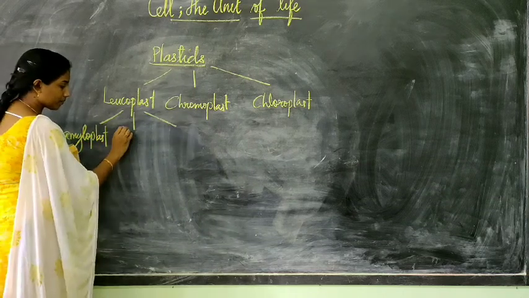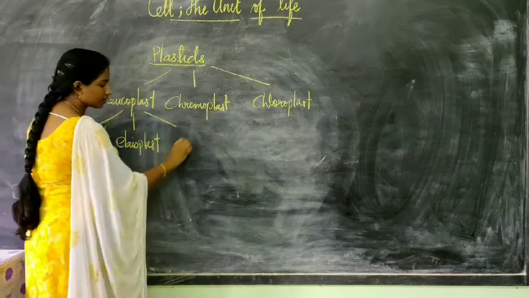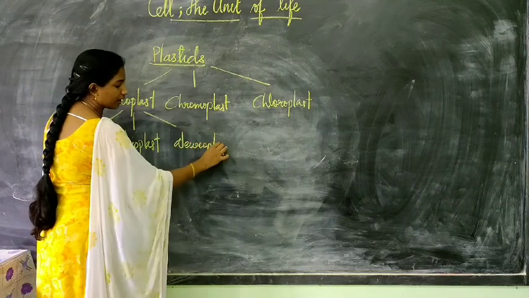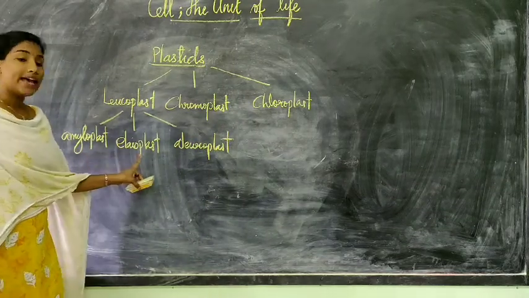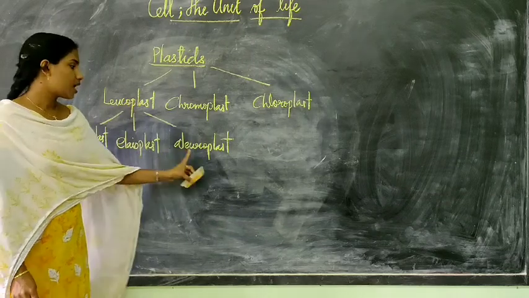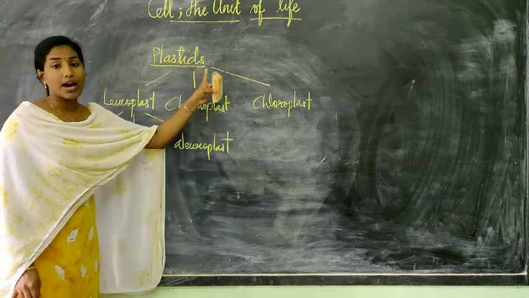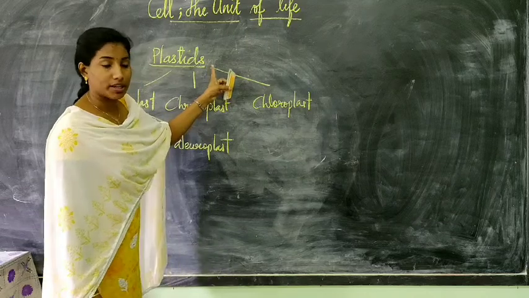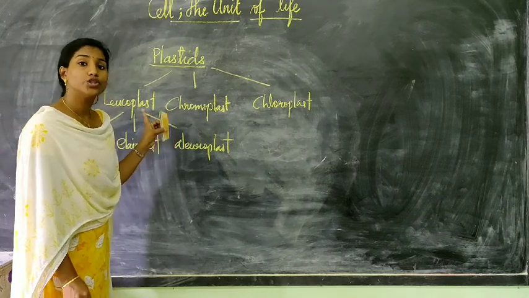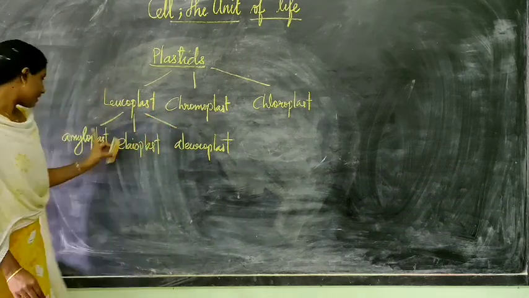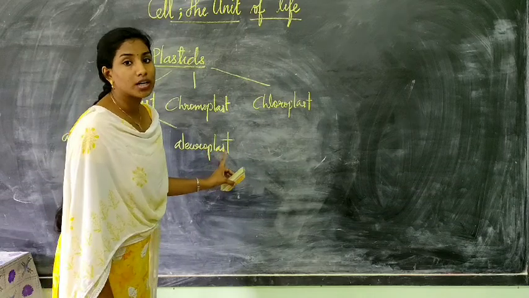Amyloplast, elaioplast, and aleuroplast. Amyloplast store carbohydrates. Elaioplast store oils. Aleuroplast store proteins. So plastids are pigment-containing cell organelles. Of the types of plastid, leucoplasts do not contain pigment, instead they store nutrients. Based on the type of nutrients, amyloplast store carbohydrate, elaioplast store oil, aleuroplast store proteins.